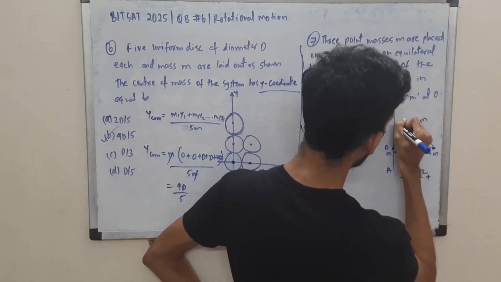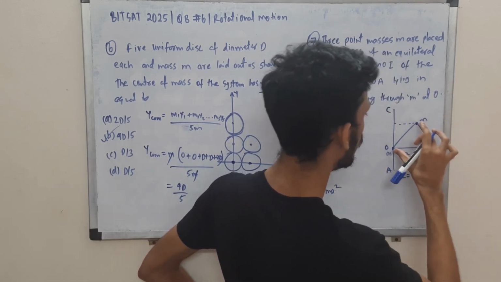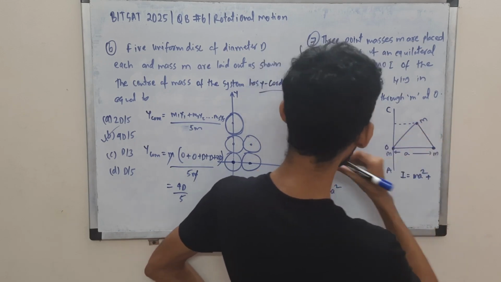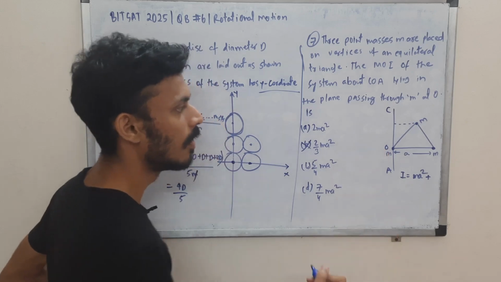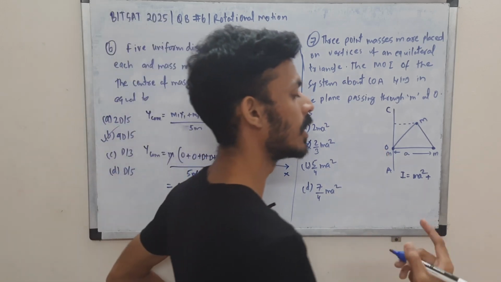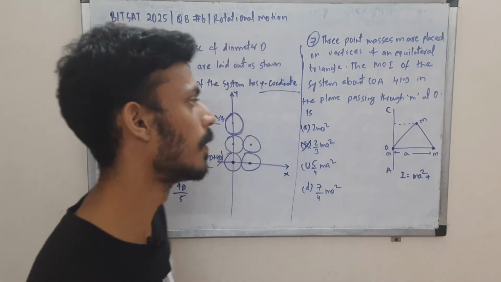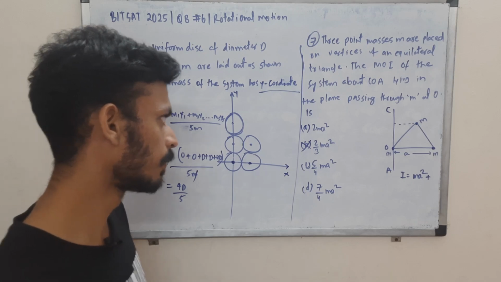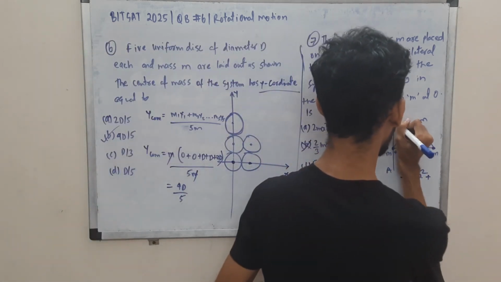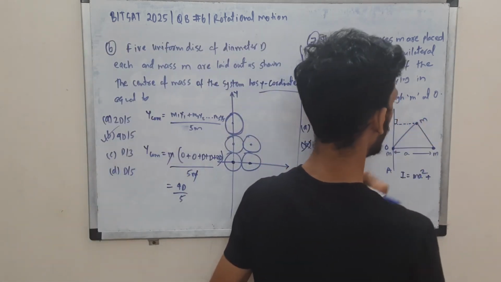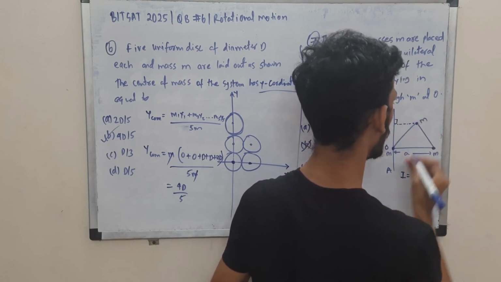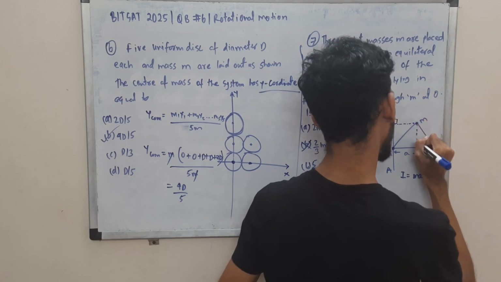So here if you see, this mass is at a distance of, now you are not supposed to take this distance and mark it as ma square, because when you calculate moment of inertia, you measure the perpendicular distance from the mass. Okay, so here this is the distance perpendicular to the axis, where the mass is located, so this distance we are supposed to find.